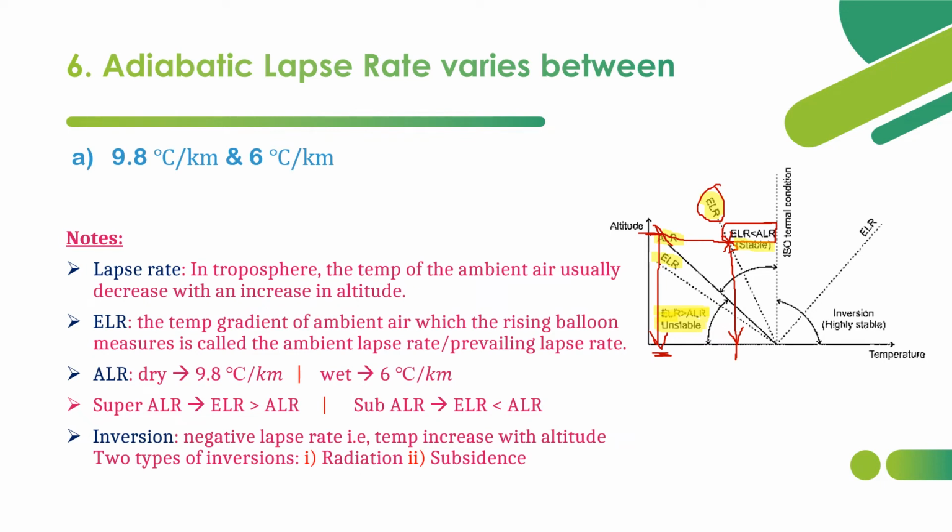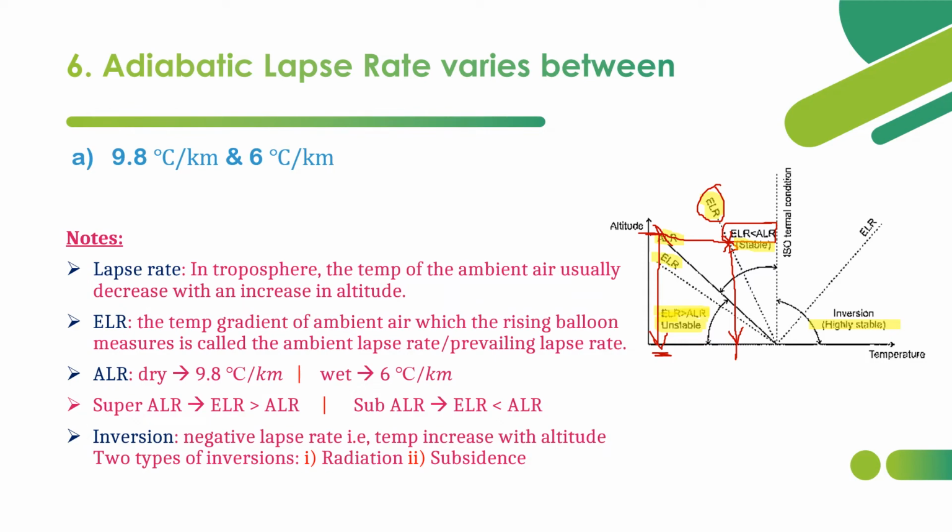Environment is somewhat stable. Dispersion will not happen in this kind of environment. And ELR after the isothermal condition, on the right side of the isothermal condition, the atmosphere is highly stable. Highly stable means there will be no opportunity for the air pollutant to disperse. So this inversion condition is the highly stable condition, which is not advisable. Inversion is the worst condition to disperse the air pollutants.